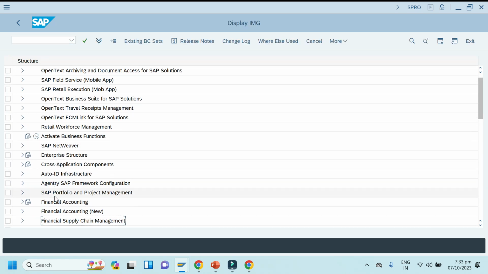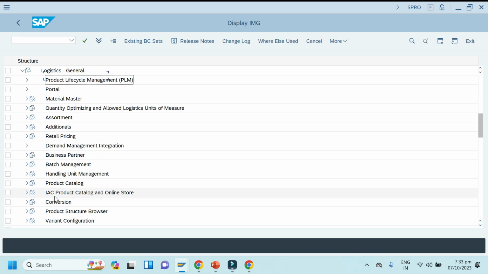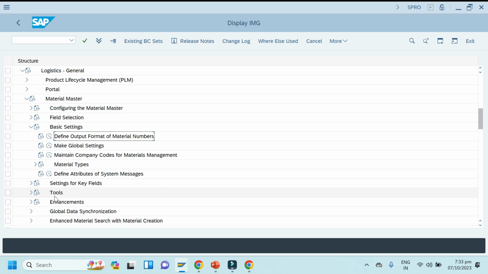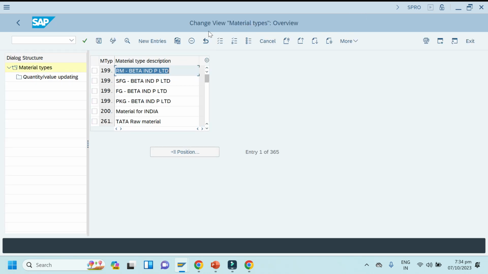Okay, SPRO, Logistic General, Material Master, basic setting, then define attributes, then material types. This one already you know. Okay, no need to write it, just see material types, then define attributes of material types. The T code is nothing but OMS2. This T code is nothing but OMS2 T code. It's not showing here, but it's OMS2 only.